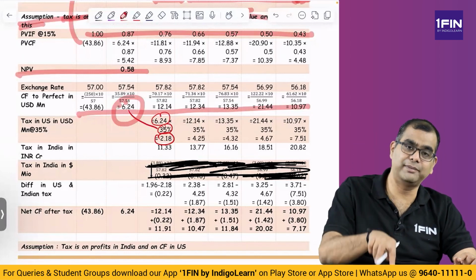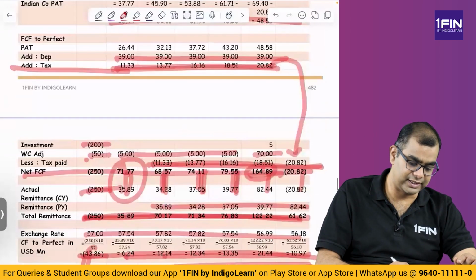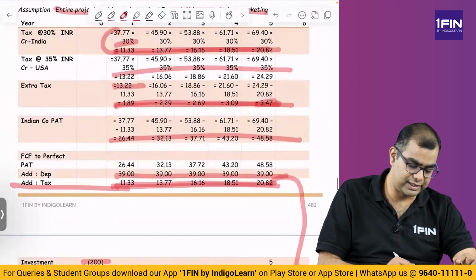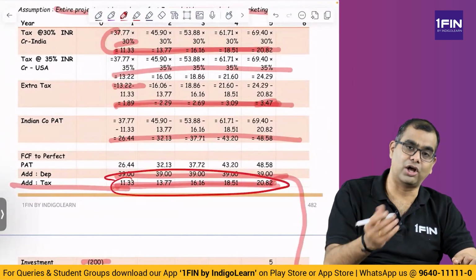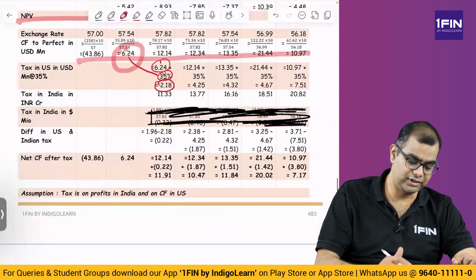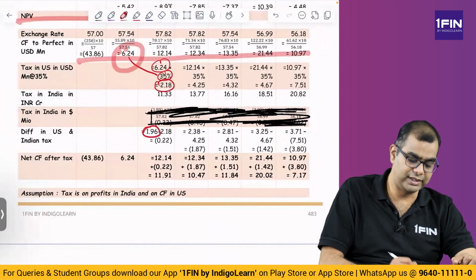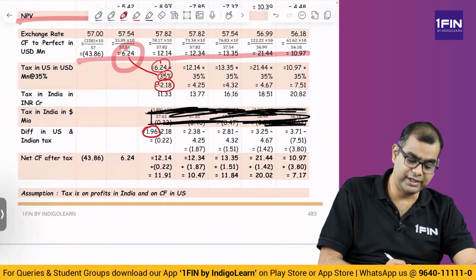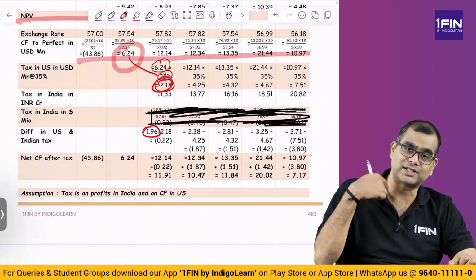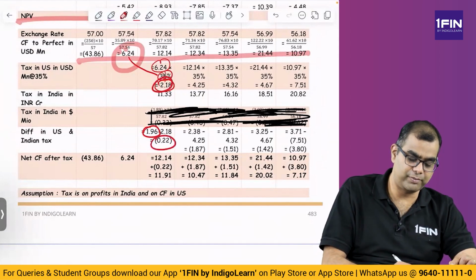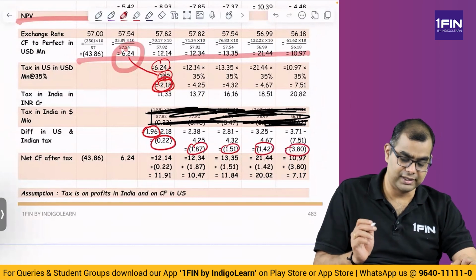What is the tax you have already paid? Whatever you have paid in India here. What is the tax that you have paid in India here? This one. So this 11.33 you have to again convert it into dollar terms. So 11.33 when you convert it into dollar, you get 1.96. So 1.96 you've already paid, 2.18 you have to pay. The net difference is what? You have to pay extra in US. So extra in US you pay 0.22, 1.87, 1.51, 1.42 and 3.8.